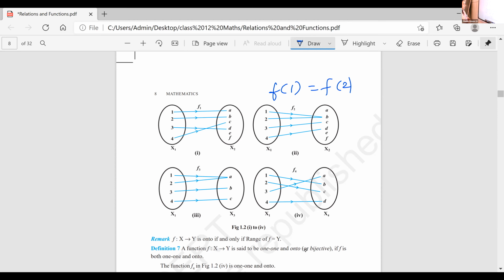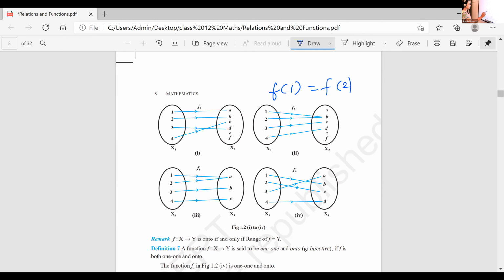Dia, third one, is it 1-1 and onto? Not 1-1. Is it onto? Yes. All the elements in the codomain have a pre-image. What about the last one? Gayatri, fourth one, f4. It is both 1-1 and onto. Now look here. The number of elements in the domain is the same as the number of elements in the codomain.